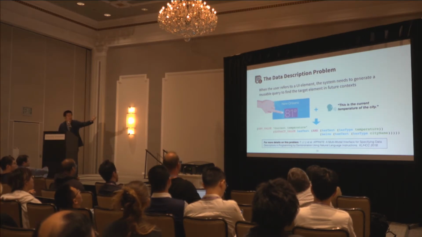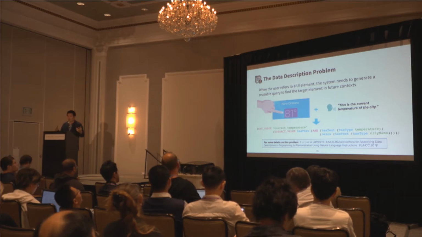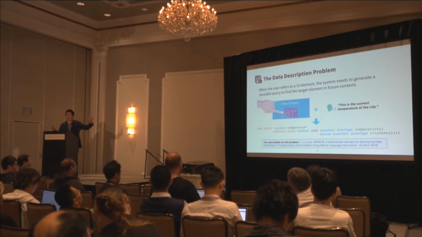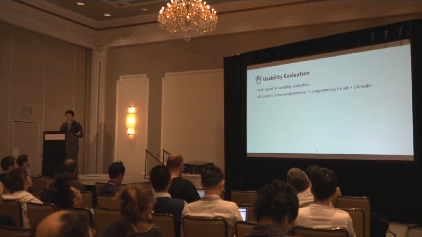For example, here, the user can say, oh, this is the current temperature of the city. The system can then correctly interpret this action as selecting the item that shows the temperature and is below the name of a city. We did an in-lab user study to evaluate the usability of our system.